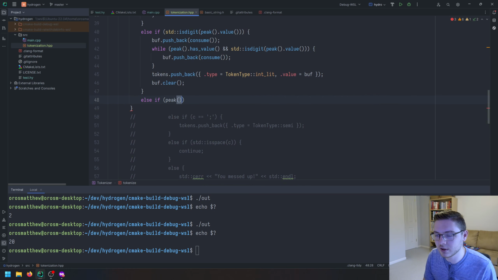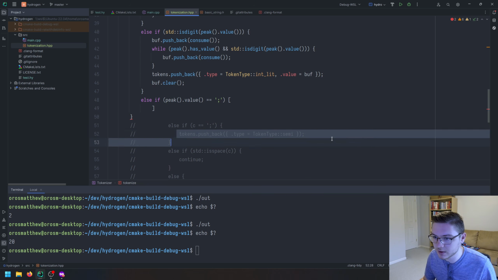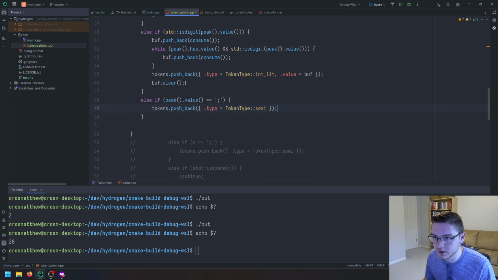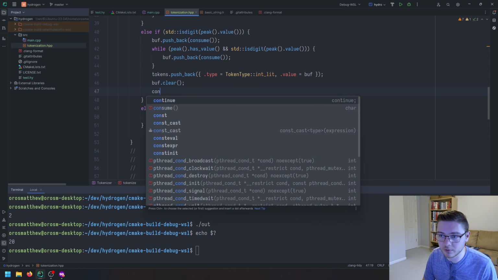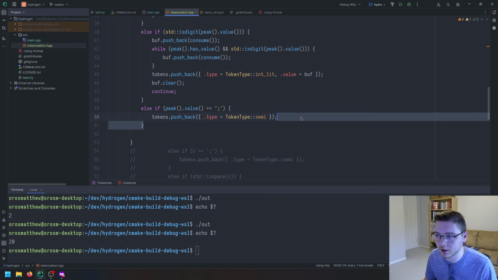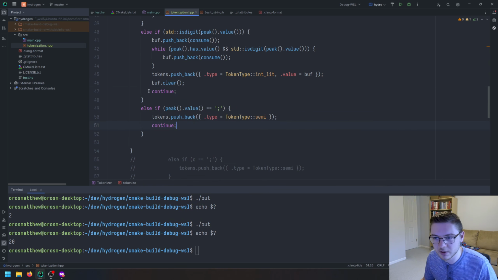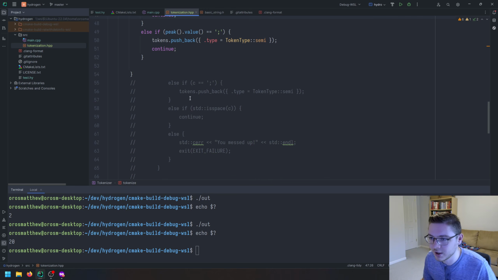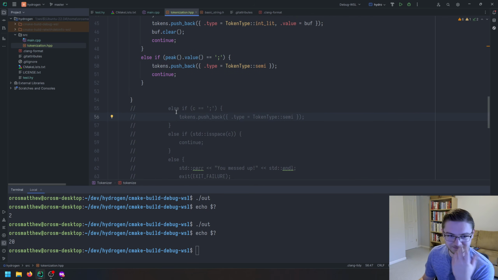If peek.value equals a semicolon, then we can push back. Ooh, wrong type of braces. Also, we should be continuing after all these. So I'm not sure if it exactly matters. I don't feel like thinking about it too hard. I'm just not going to. We'll just continue after them. It makes me feel better. All right.